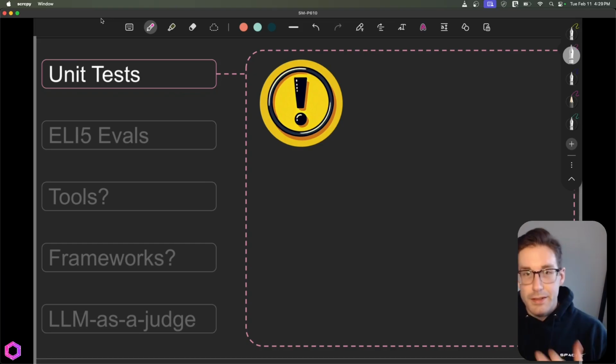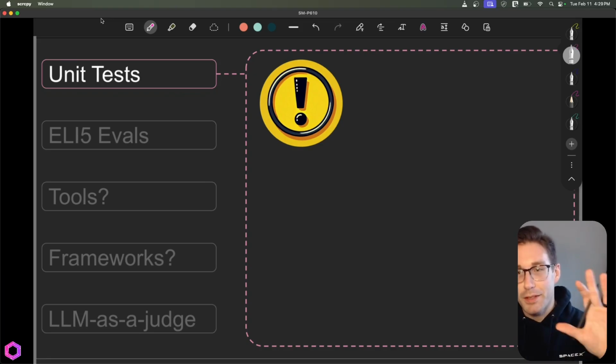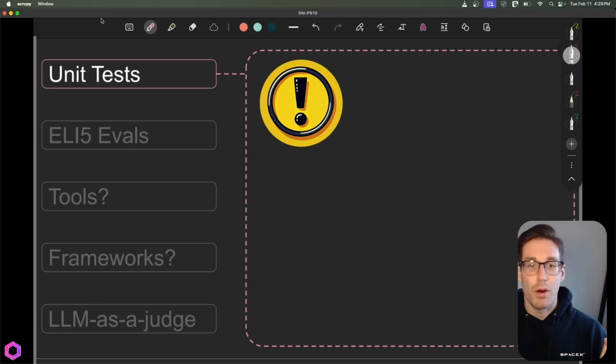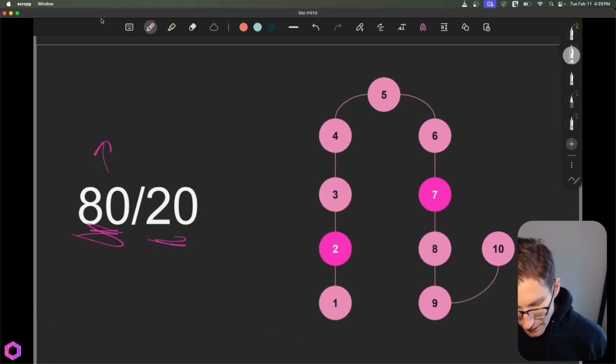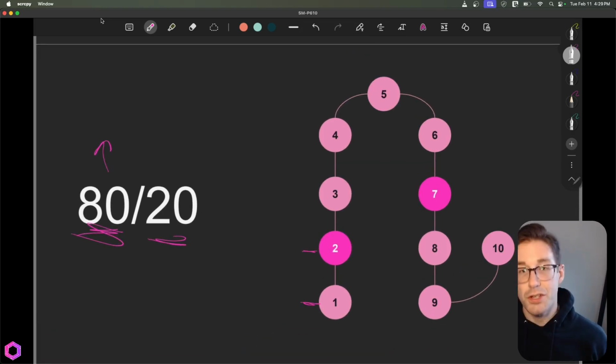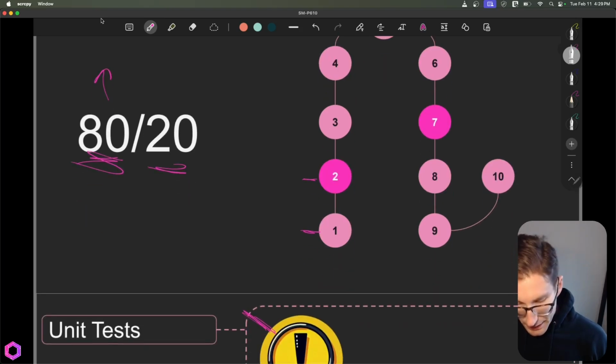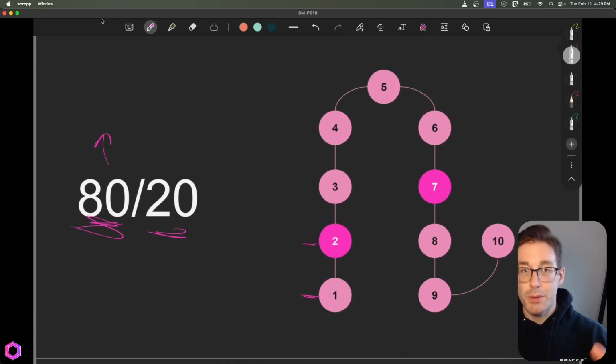So the next step here is, before we get into evals, I want to put the brakes on and give you a bit of a warning. The warning is that it's important for us not to jump right into evals. We first want to start with unit tests. Now, if you've already written these, you can move on to evals, but oftentimes people don't. The reason I'm putting this warning here is because you want to do this first. And the reason is because this is low-hanging fruit. In each one of these steps above, for our AI agent, there are usually very specific things that should occur. And unit tests can be broken into assumptions that we can write.